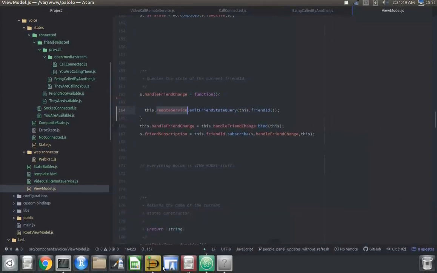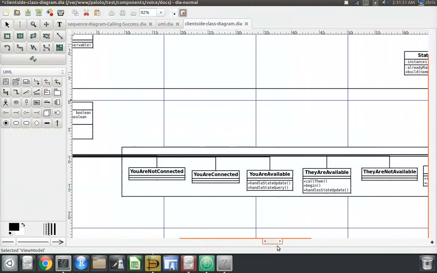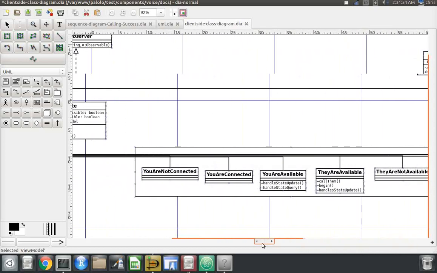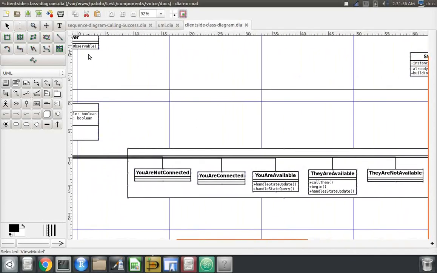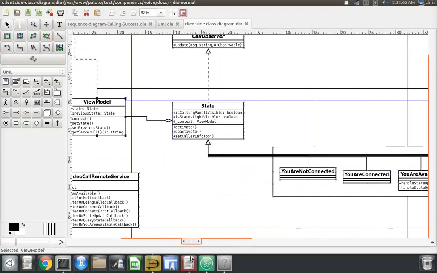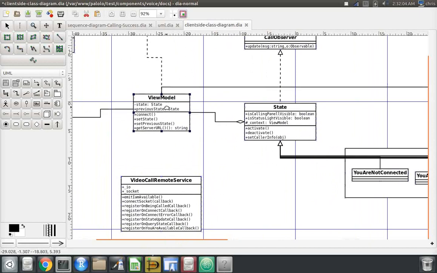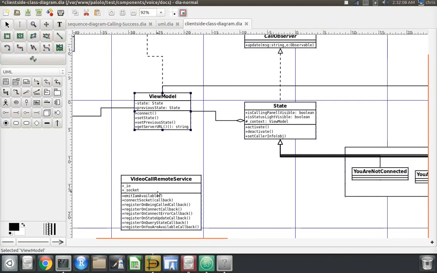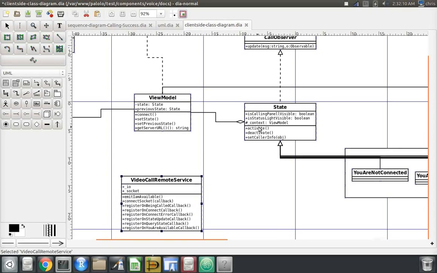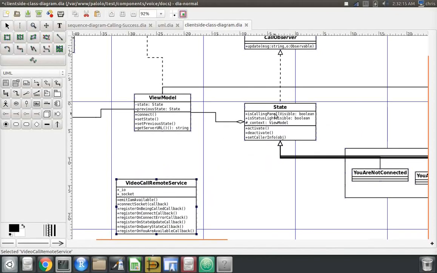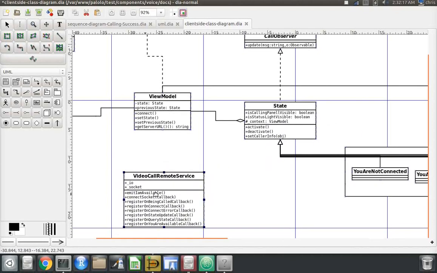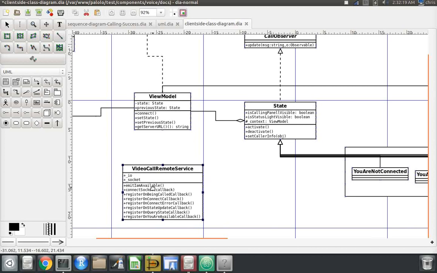However, in all these other states, every single one here, all of these guys are all using it. So I have a huge amount of code that is trying to talk to this class through this guy when this guy barely uses it. So that's feature envy. This should be composed. This should be held in here rather than in here. Currently, this is being held as a reference right here.